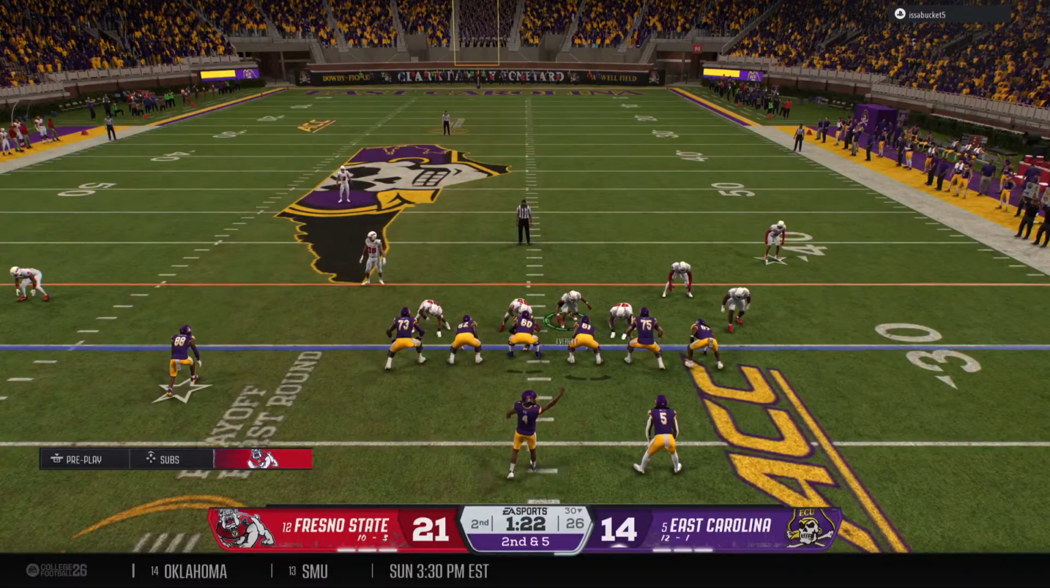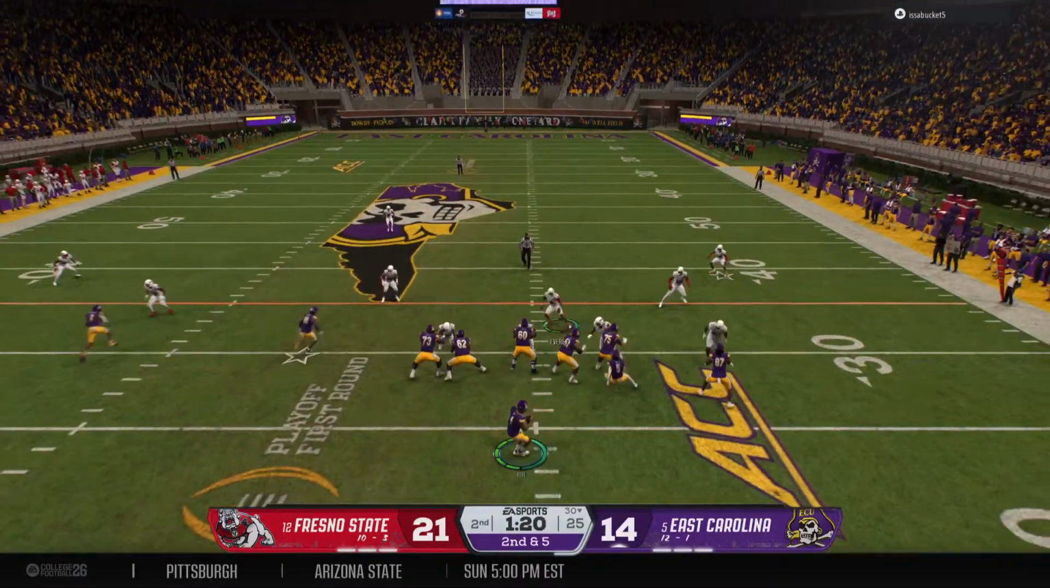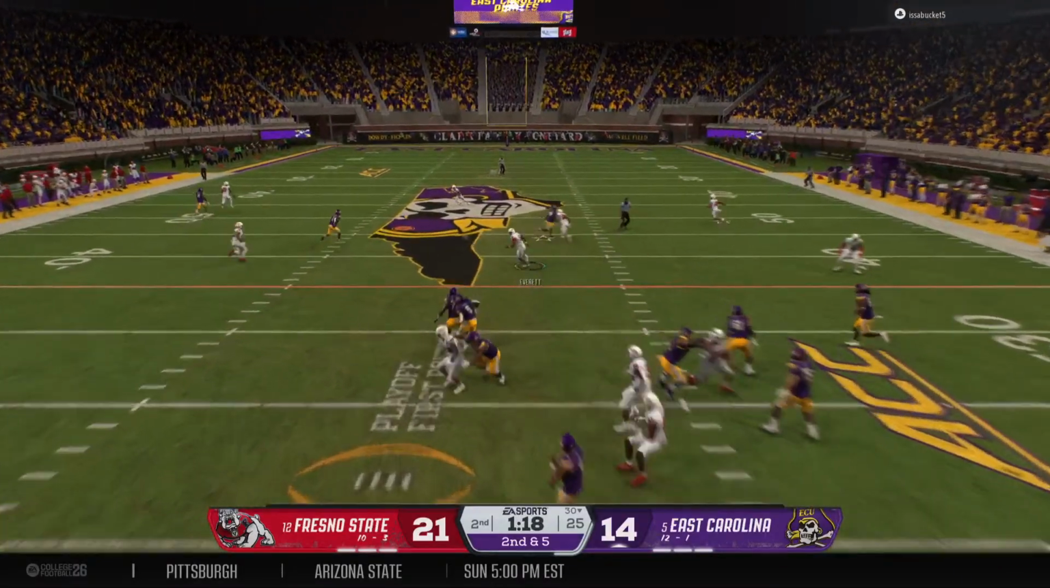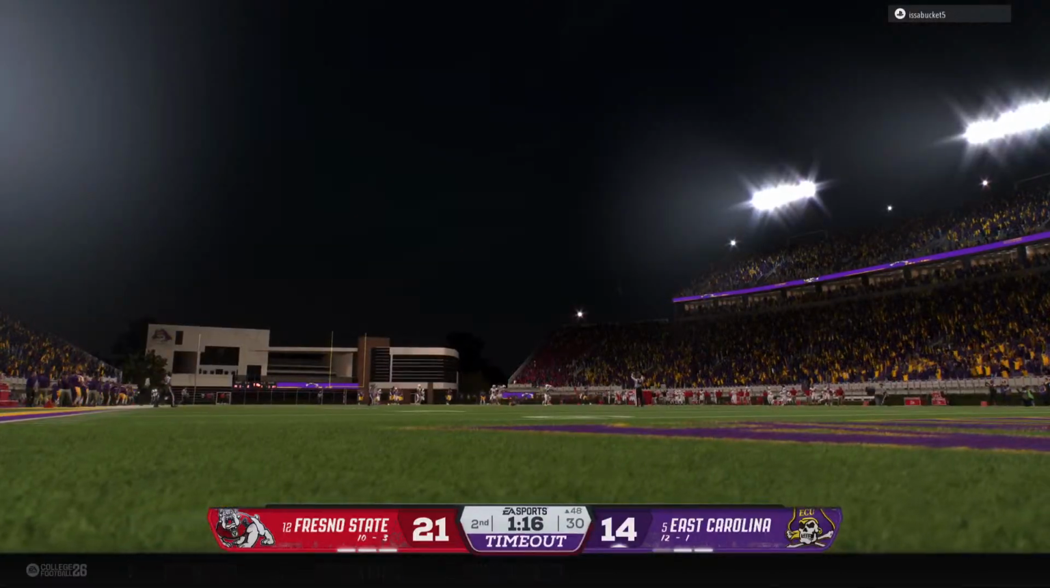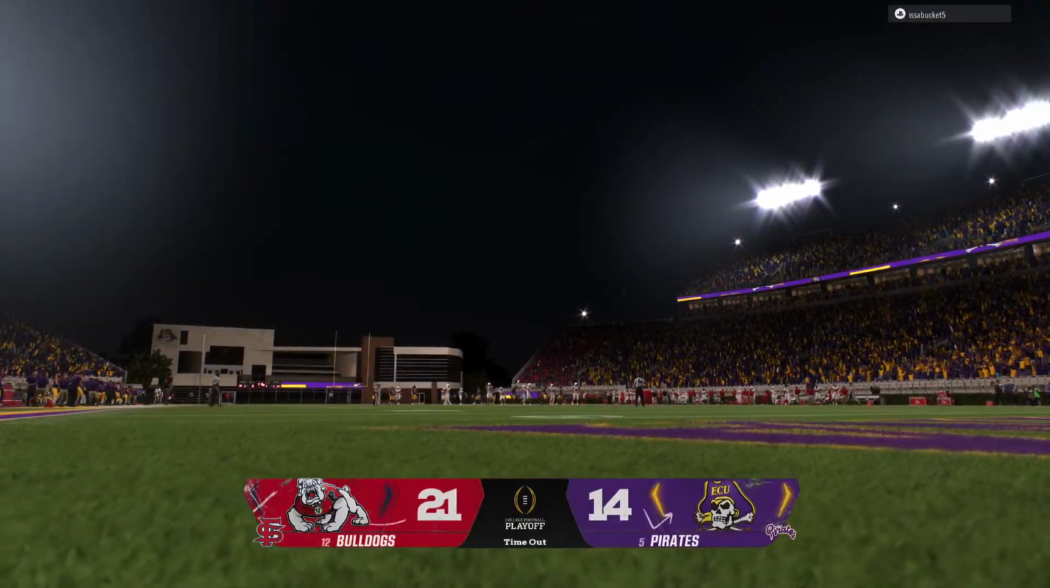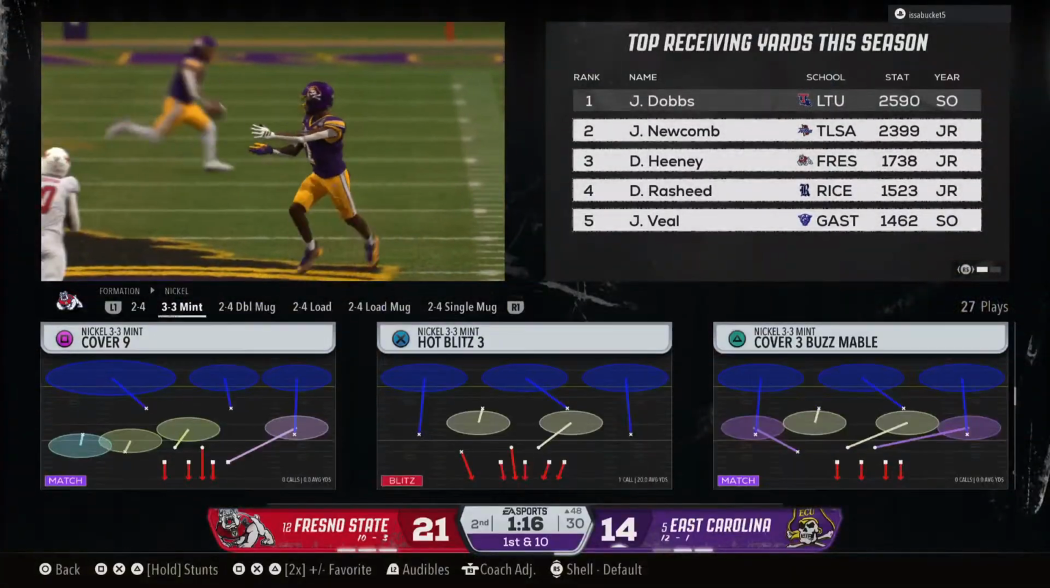They'll change the pre-snap look now. Second down, we're going to throw it. Looking for the wideout. He's got a man down the middle. And a timeout is called. Important stage late here in the second quarter.